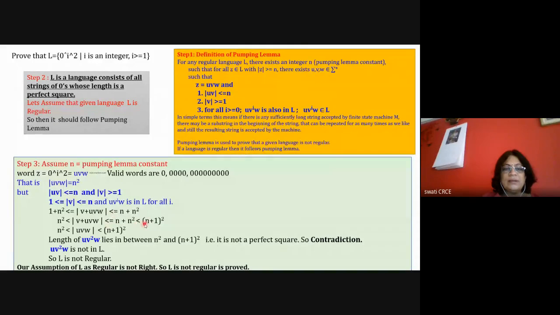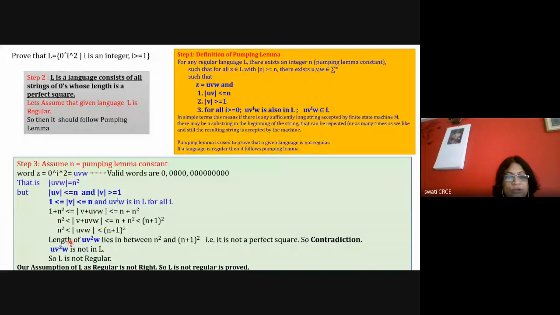But that is less than (n plus 1) whole square, because (n plus 1) whole square is n square plus 2n plus 1. So we can rewrite this with respect to the less than sign. Again, removing this V, n square is less than the magnitude of UVW, which is less than (n plus 1) square.